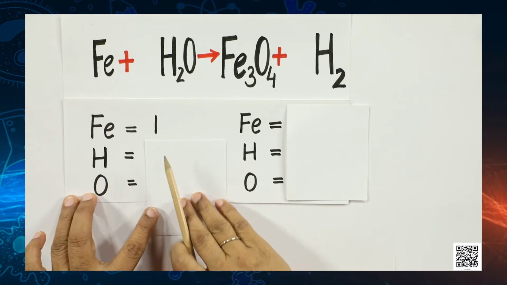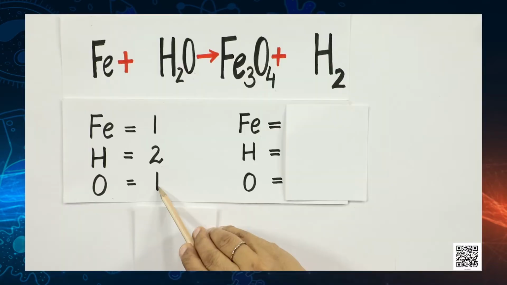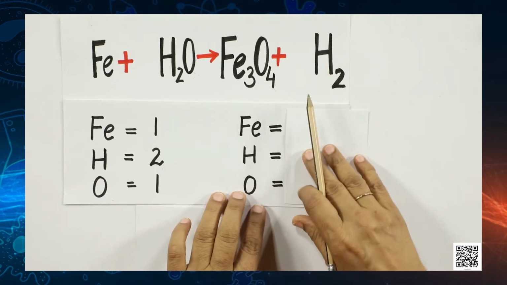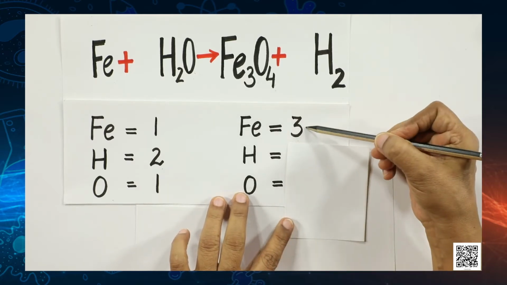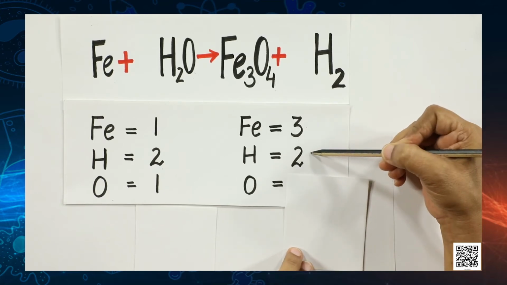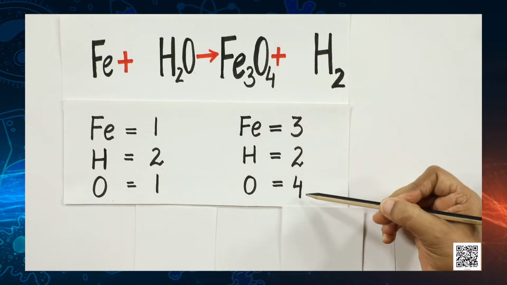Okay. So, what do we need to do? First, we need to count the number of atoms on both the sides. As we can see, Fe has only 1 atom, and in this water we have 2 atoms of hydrogen, so we write 2 over here, and 1 atom of oxygen, so we write 1 over here. And here on the right hand side, in iron oxide, we have 3 atoms of iron, so I have written 3 here, and hydrogen we have 2 atoms, so let us write 2, and oxygen we have 4 atoms, so let us write 4.